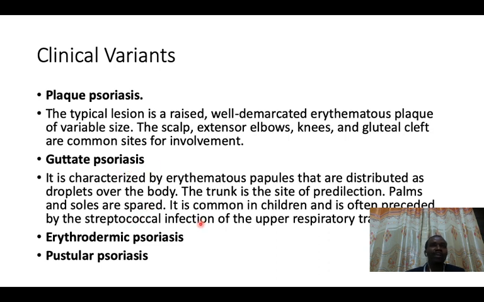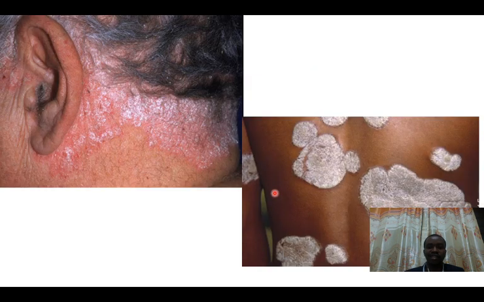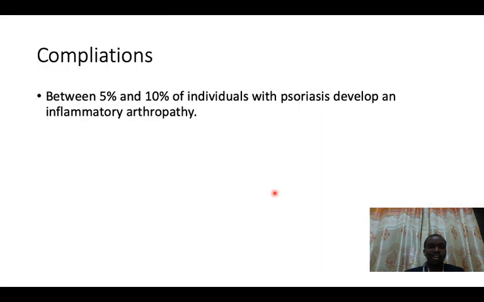The same way one gets rheumatic heart disease is the same way one will get guttate psoriasis, through an upper respiratory tract infection. Some psoriasis is going to be erythrodermic, meaning the skin is erythematous, but some other forms of psoriasis can also have pustules instead of the typical one that normally has plaques that are silvery in nature.